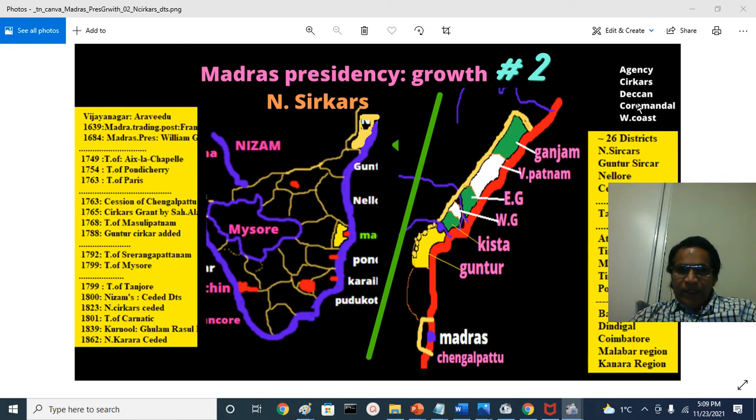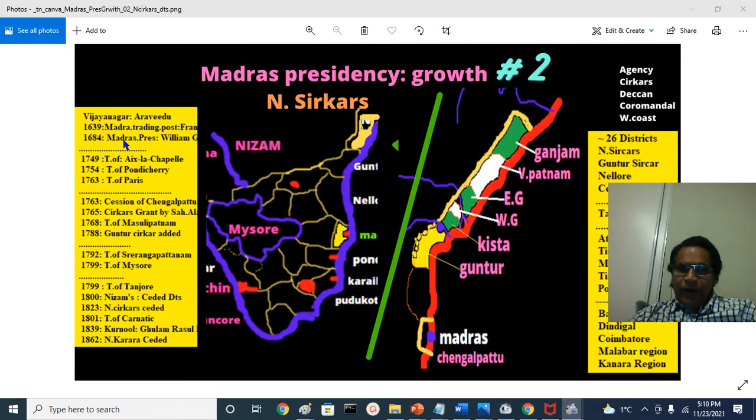Madras Presidency started in 1639 as a small territorial grant to build a trading post and a center by the British, when Francis Day got a grant from the declining Vijayanagara emperors at Chandragiri and Vellore and Palar River.